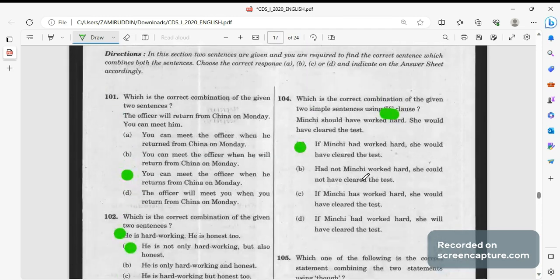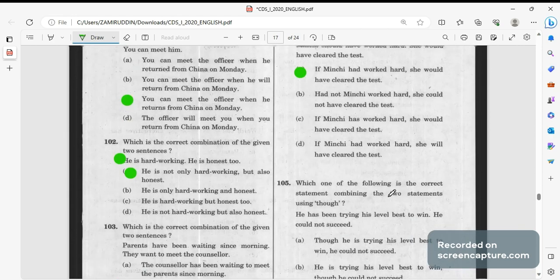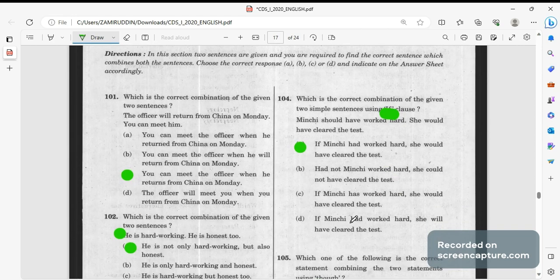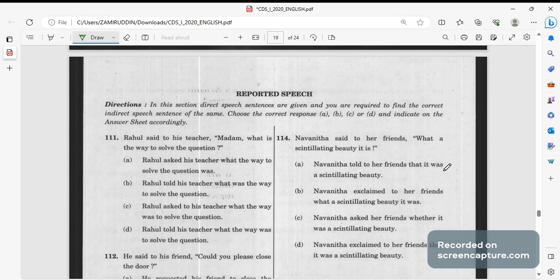Now, parents have been waiting since morning to meet the counselor. So we are using since here. Then we are starting with if and though. Though he had been trying his level best to win, he could not succeed. Here, if Minchi had worked hard, she would have cleared the test. Next is our reported speech, and with this we will be finishing our paper.